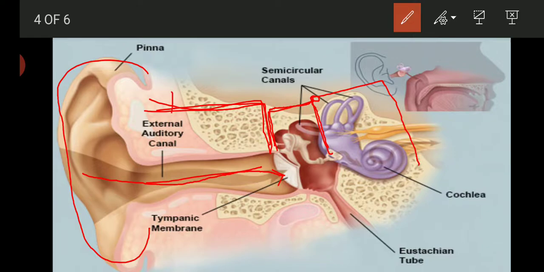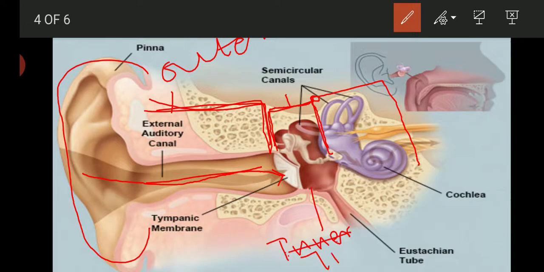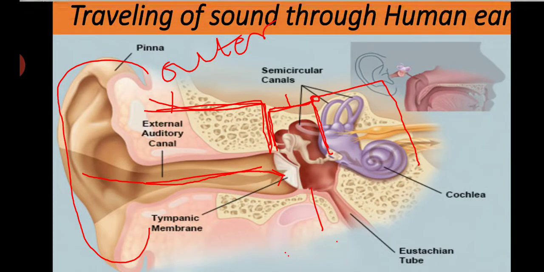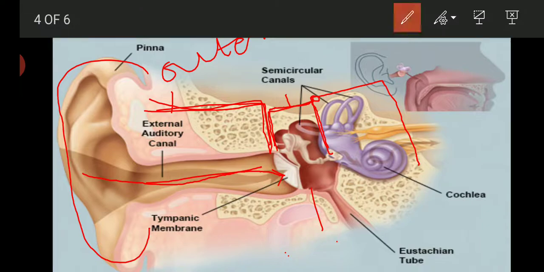So this one is the outer ear, this is the middle part, and this part is the inner part.